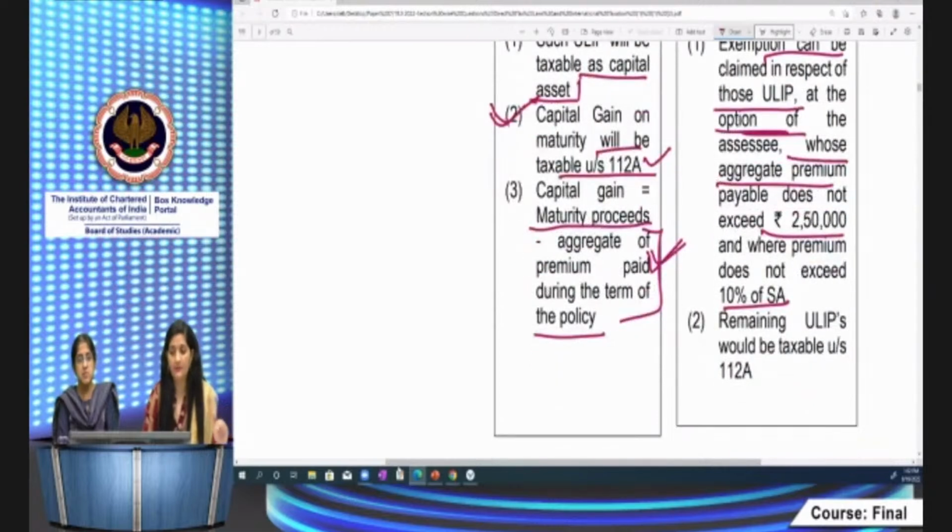For the remaining ULIPs, suppose the assessee has claimed exemption in respect of 3 ULIPs, then for the 4th ULIP exemption will not be available. That 4th ULIP will be taxable in the same manner as in case of a single ULIP we have discussed, under section 112A. This is the thing.